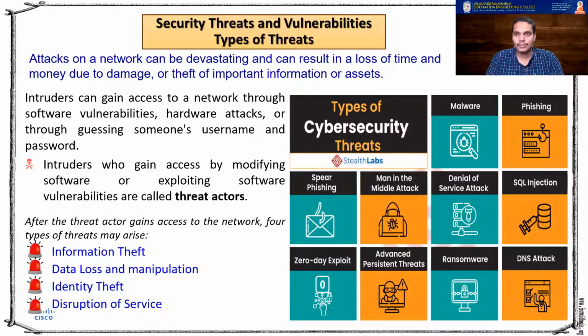The last one is disruption of service. To explain it better, if I am an authorized user and I want to use online banking, and the attacker is successful in bringing down the bank server, I will be unable to access my account. This comes under the category of disruption of service. We'll talk more about these four particular threats and their impact in later slides.